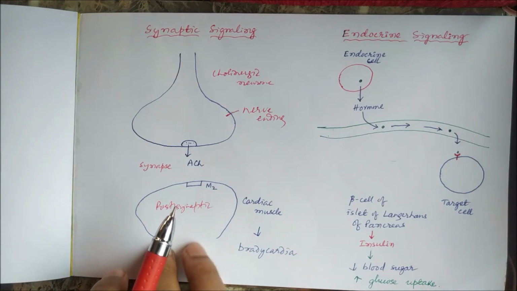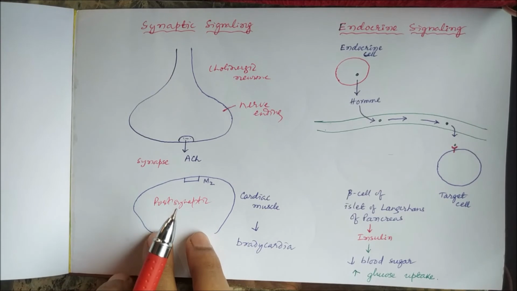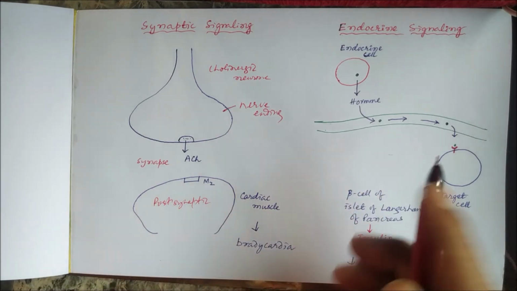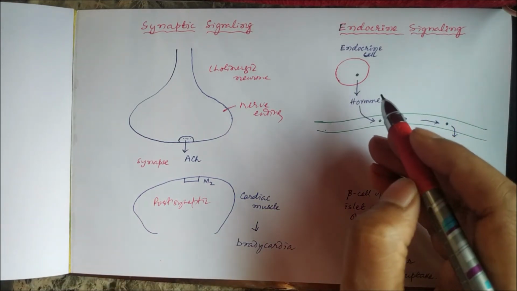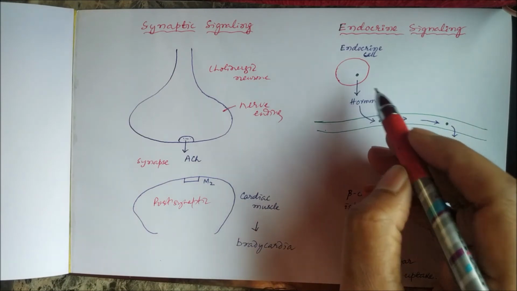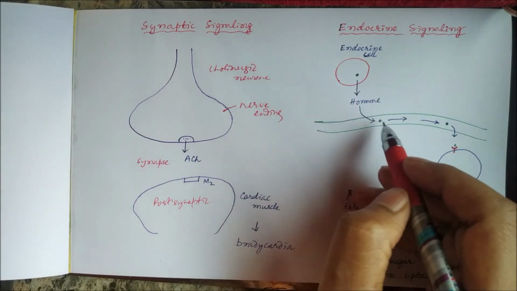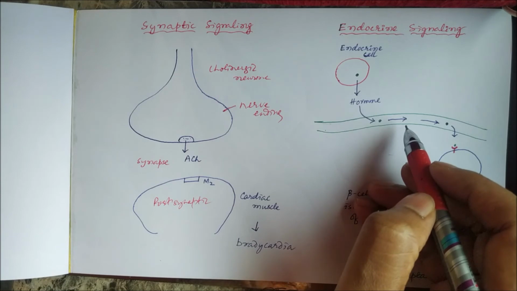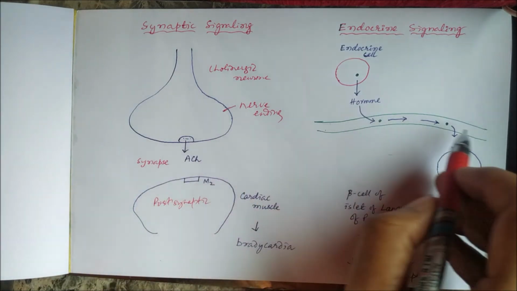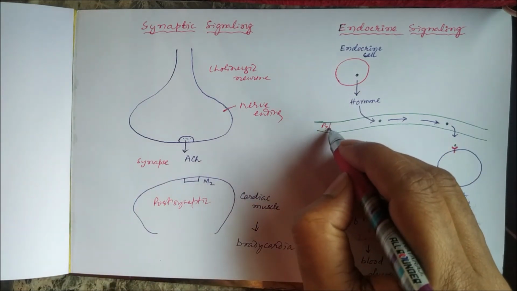And finally, the fourth one is endocrine signaling. In endocrine signaling, the endocrine cells from glands will release the hormone, which will directly enter into the blood circulation. So this is blood circulation.